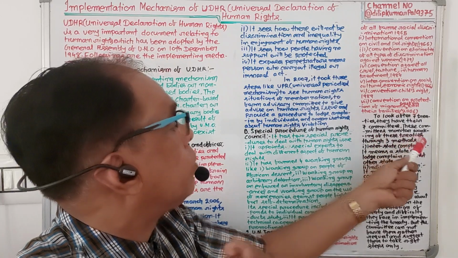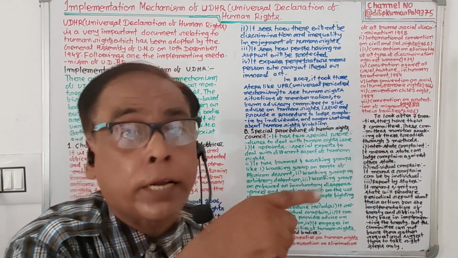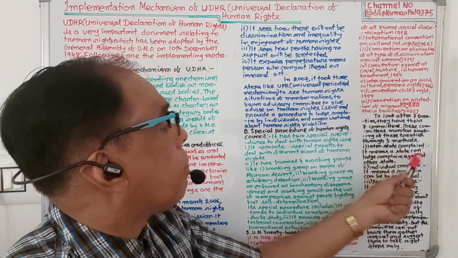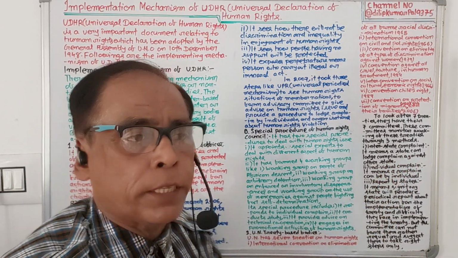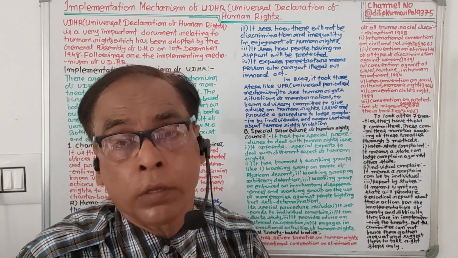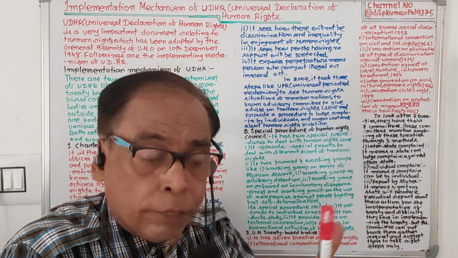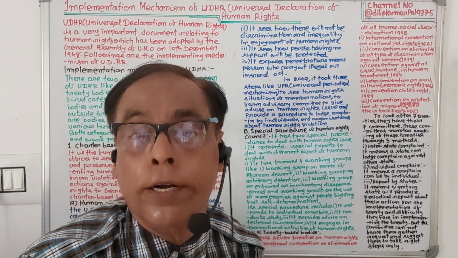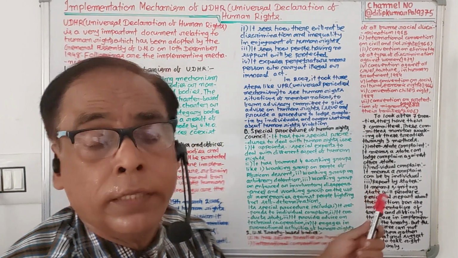These committees monitor the working of these treaties through 3 methods. Number 1, interstate complaint. It means a state can lodge a complaint against another state. When a state alleges that another state is violating human rights, that type of case will be received. A state will lodge a complaint against the other state before this committee.